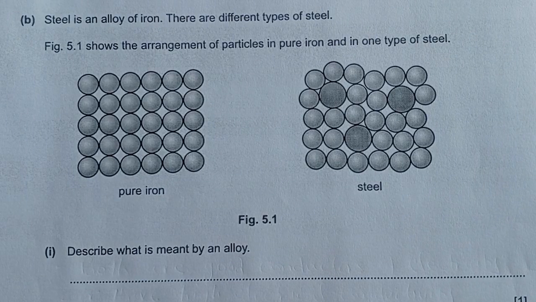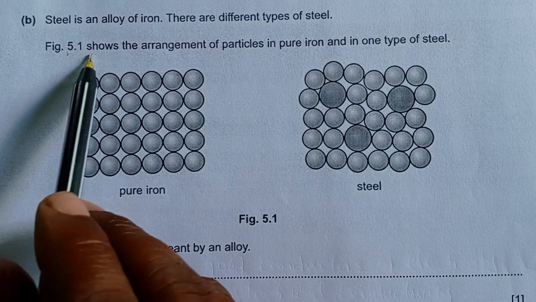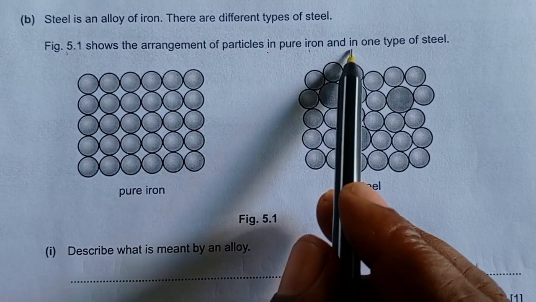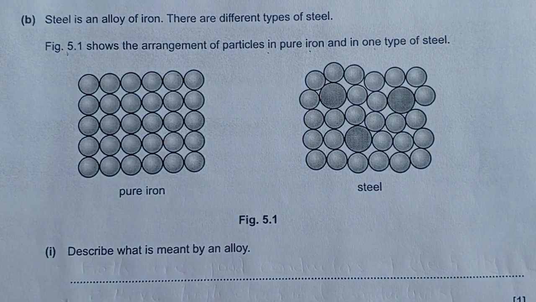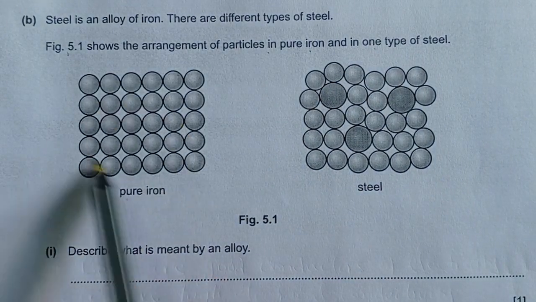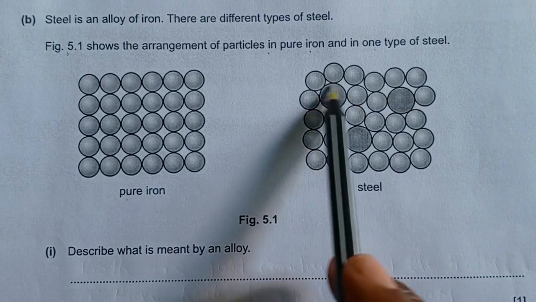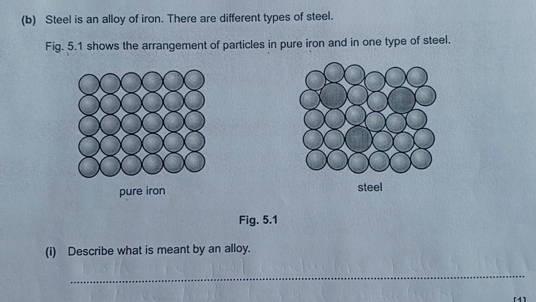Part B, steel is an alloy of iron. There are different types of steel. Figure 5.1 shows the arrangement of particles in pure iron and in one type of steel. So this is pure iron and this is steel. In steel, the particles are different.